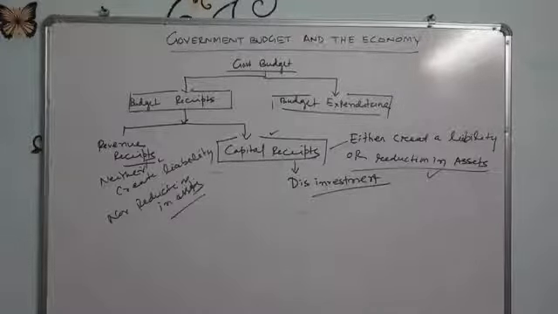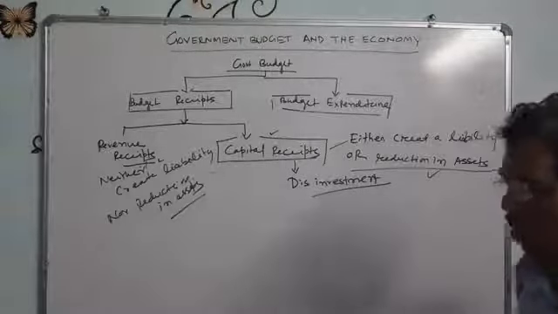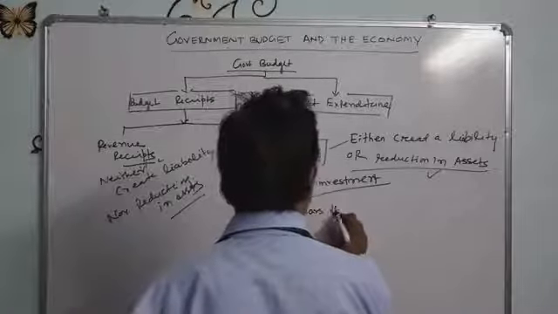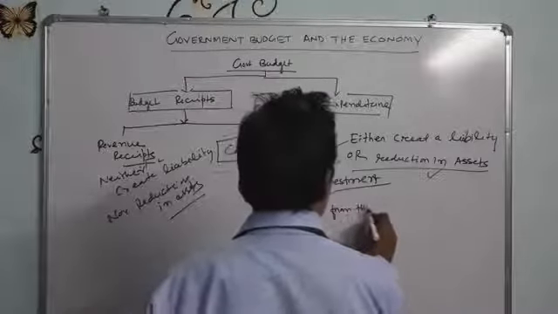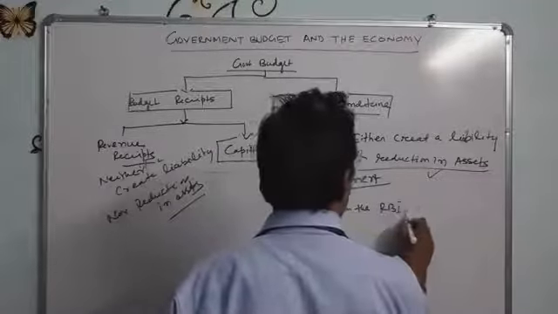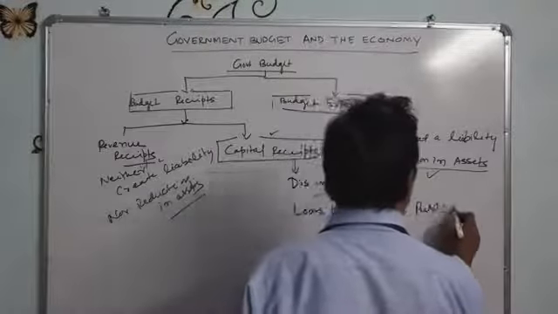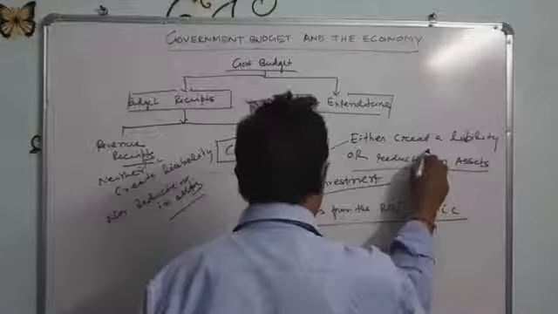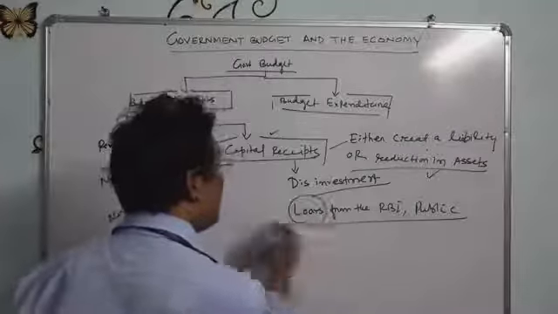So the most important example is disinvestments or loans from the RBI, from the public. At that time, the government has the liability to repay the loans.